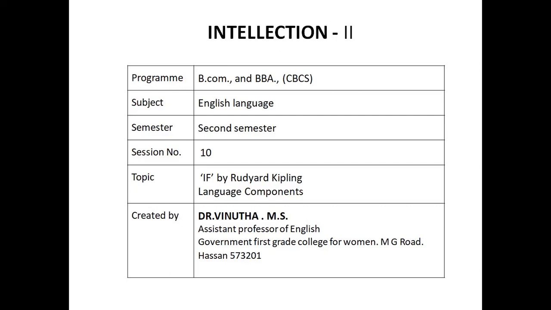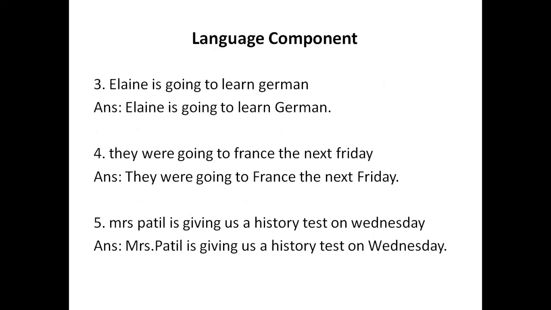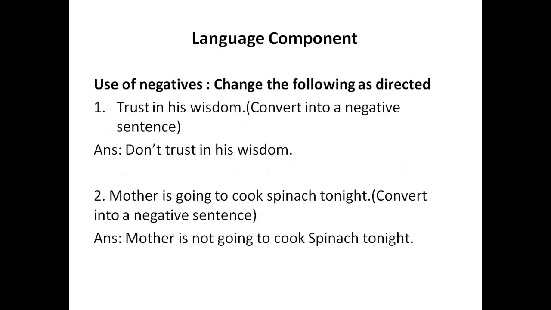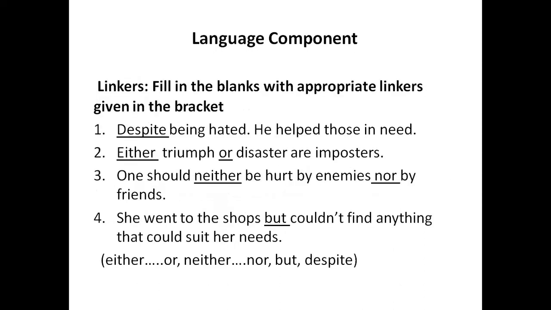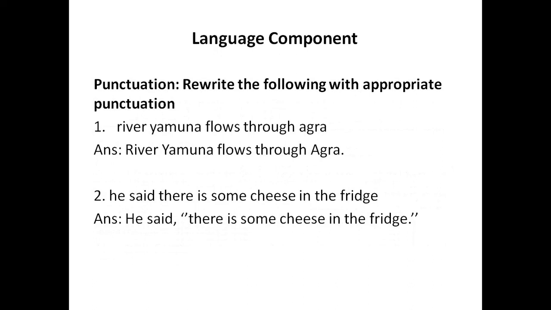As we have already discussed in the previous poem, language components have 5 categories. First one is punctuation. Second, we have the framing questions. Then comes the use of negatives, then linkers, and then the comprehension passage. So to begin with, we will start with the punctuation.